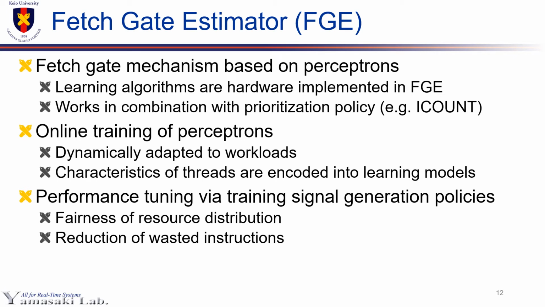The fetch-gate estimator, FGE, is a fetch-gate mechanism that is built using a single-layer perceptron. It works in combination with conventional prioritization fetch policies. All of the inference and training mechanisms are implemented as hardware modules. Training is performed online and dynamically adapted to workloads, so the characteristics and resource demands of threads are encoded into learning models. Training signals are generated based on performance targets to tune control quality of the FGE. In this research, we especially targeted fairness of resource distribution and reduction of wasted instructions.